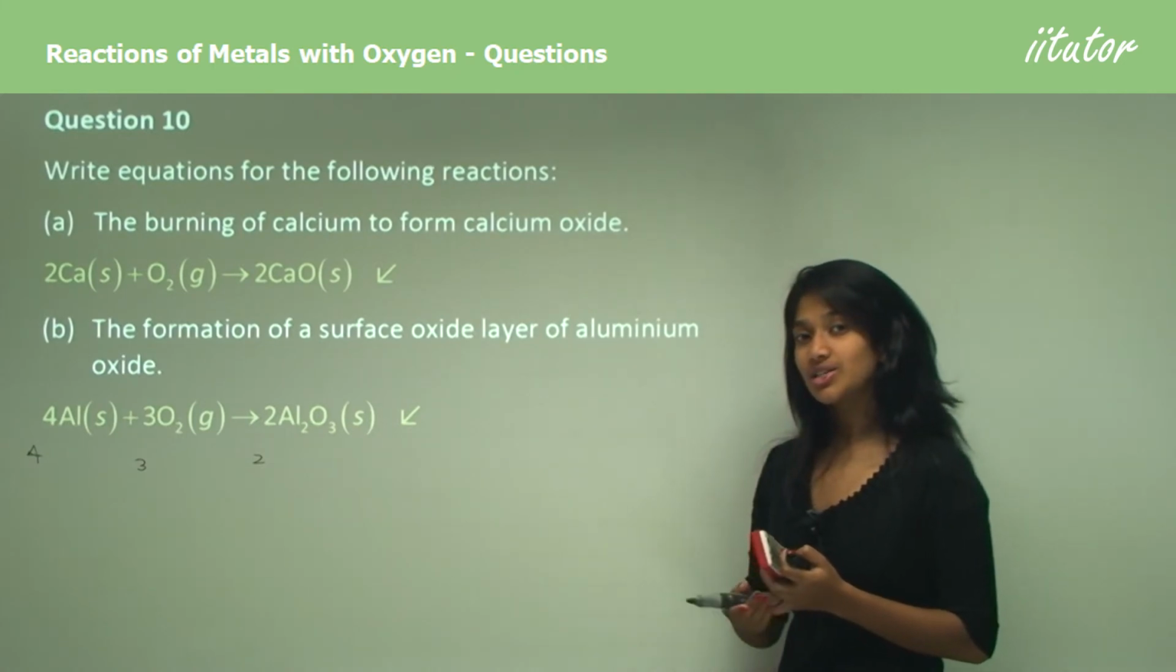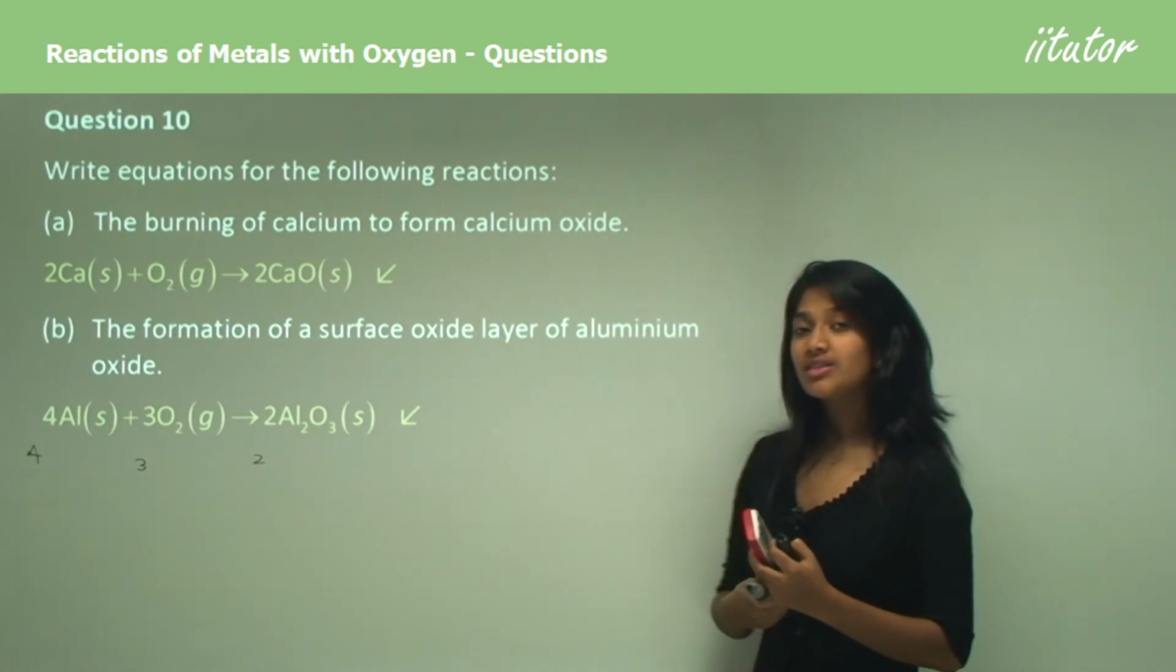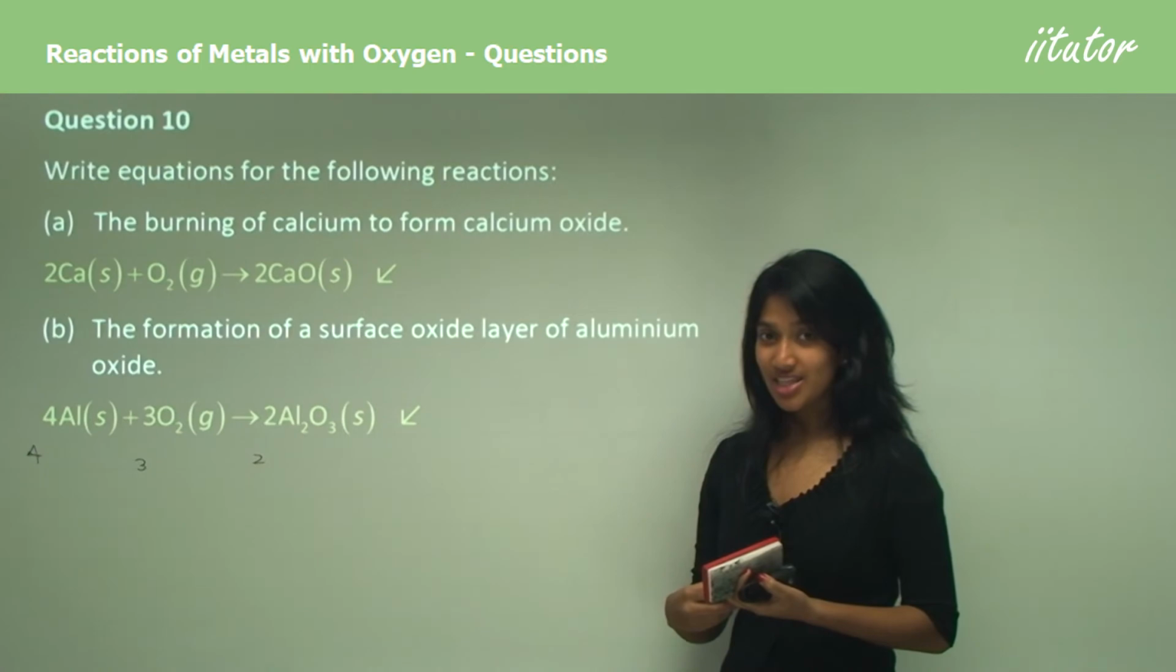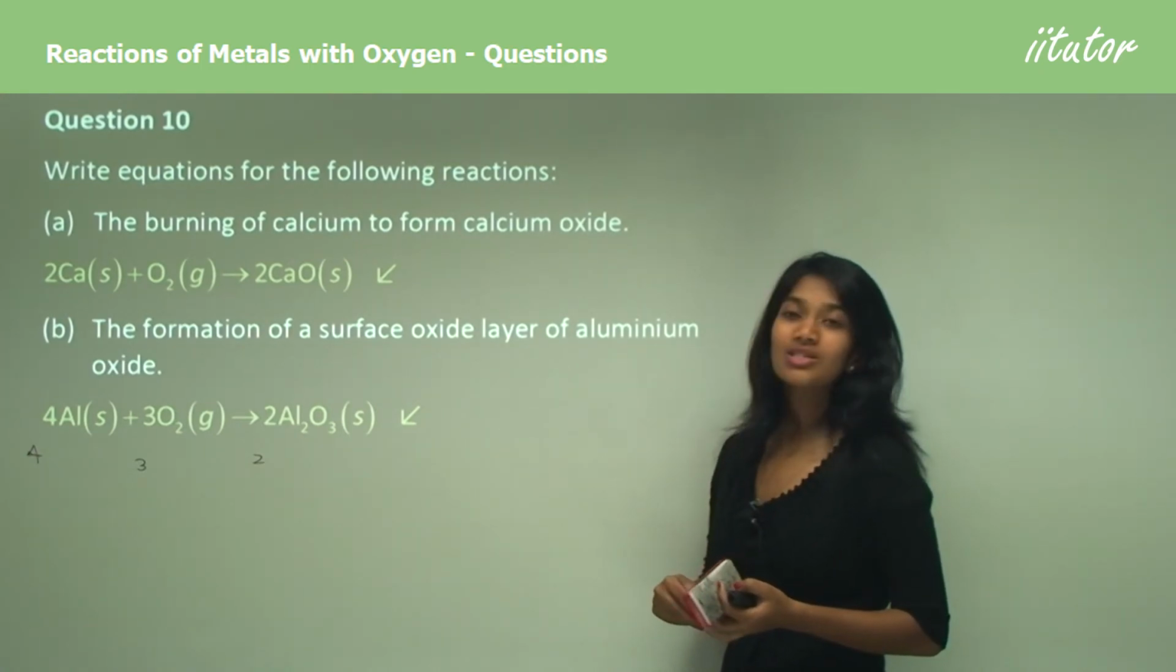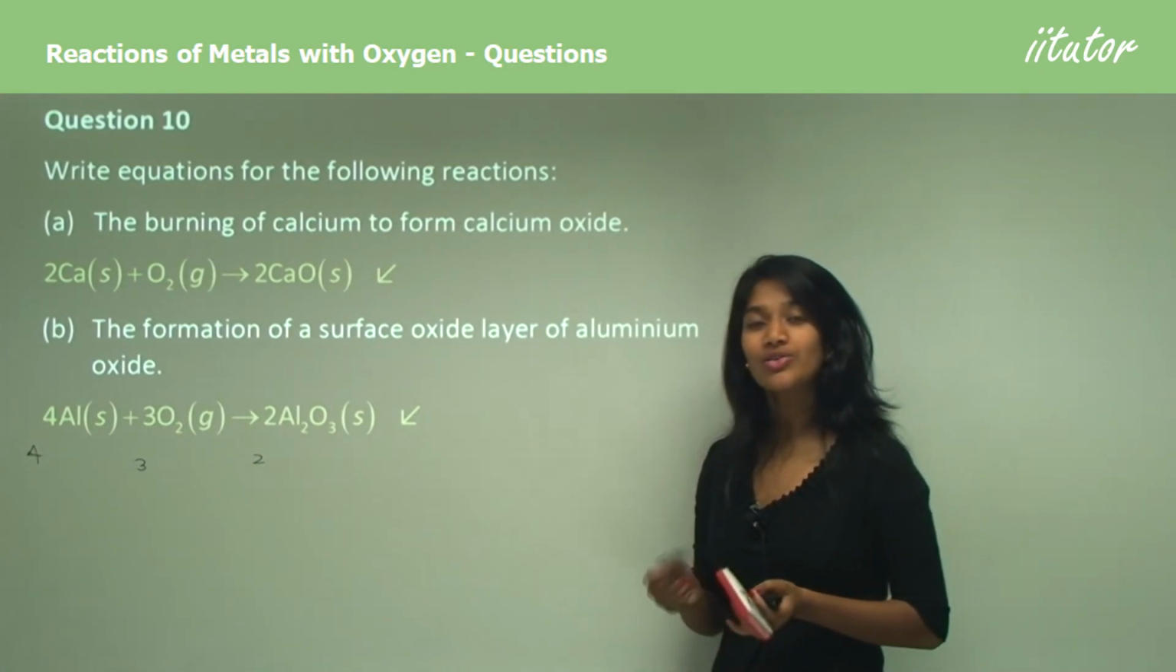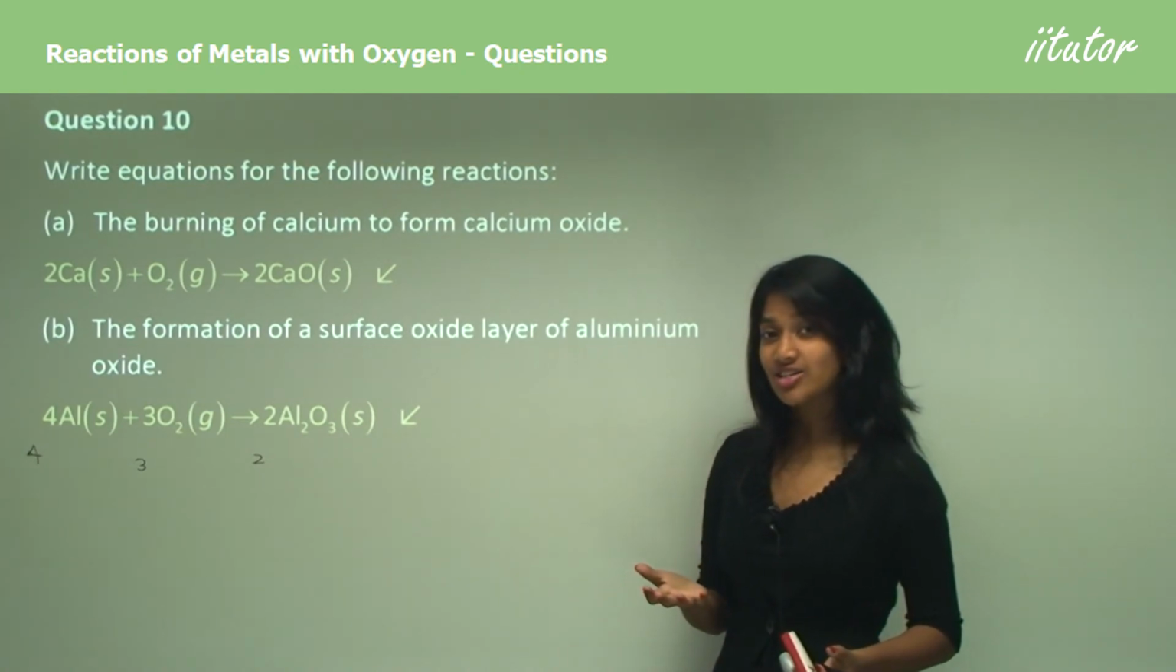Now this brings us to the end of the lesson. We covered the reaction of metals with oxygen in this lesson. So we looked at corrosion as an example and also looked at the advantages and disadvantages of corrosion.